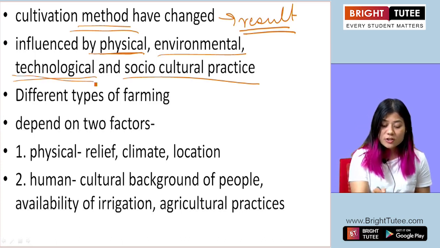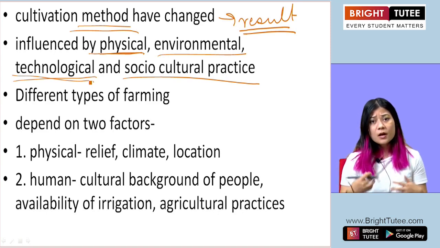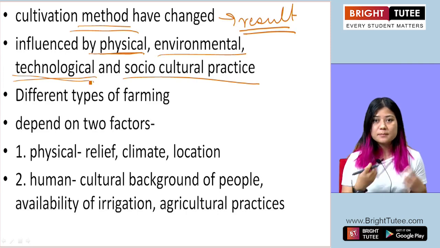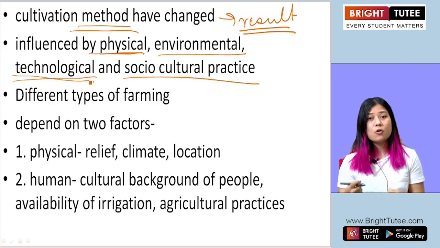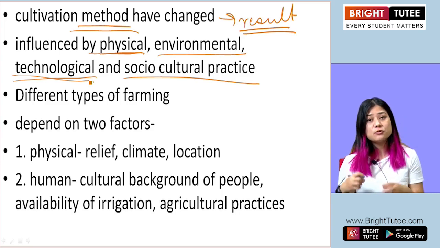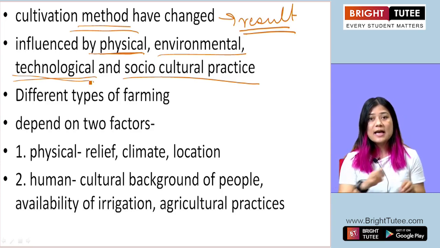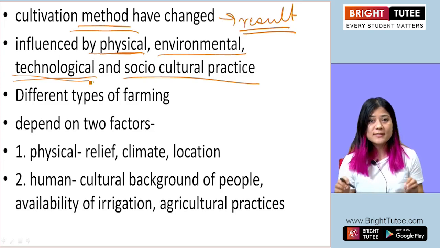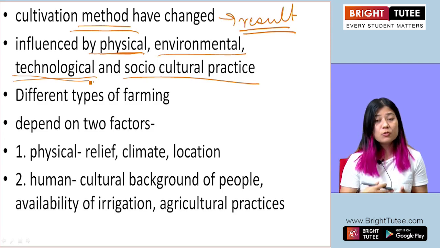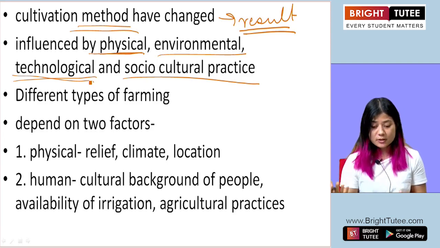Technology also has an impact, with improved modern machines like tractors, machines to harvest, or machines to sow many seeds at one time. All that technological development also influences the cultivation method.